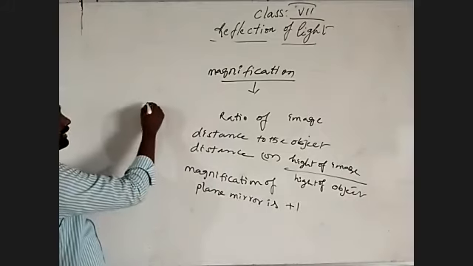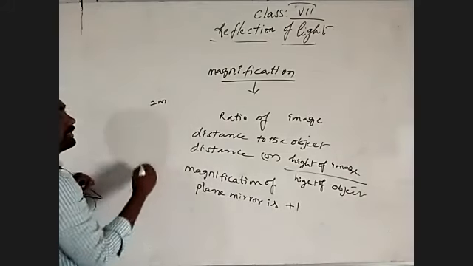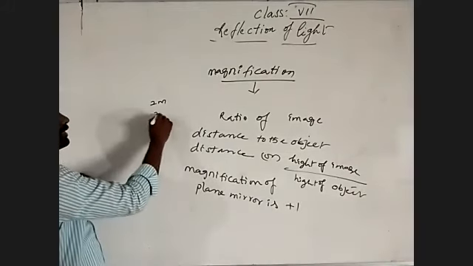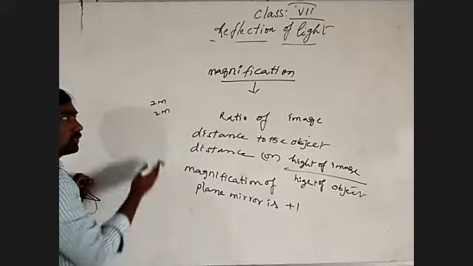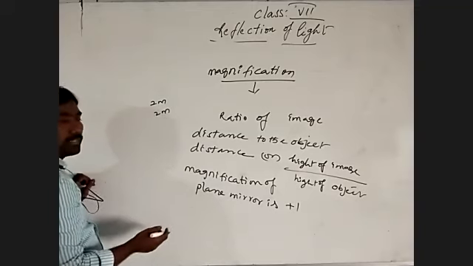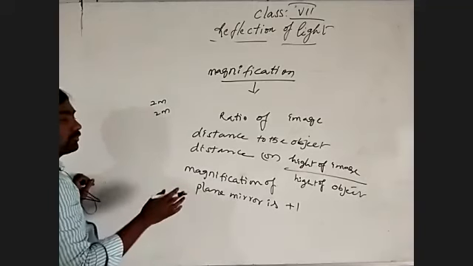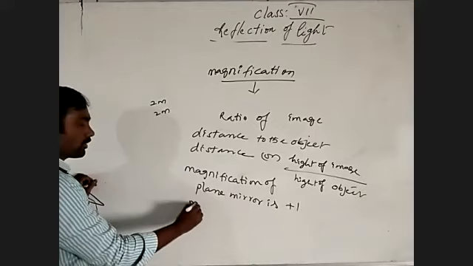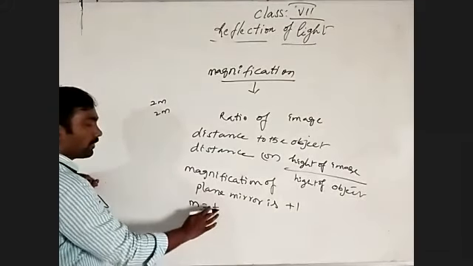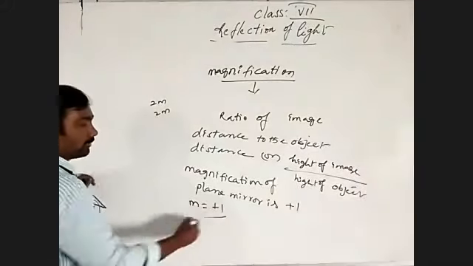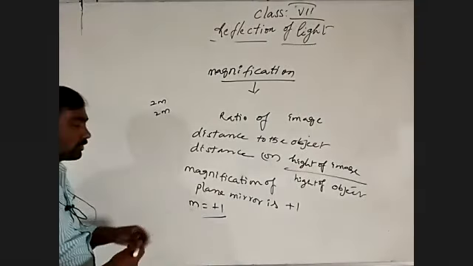If you stand 2 meters in front of a plane mirror, your image appears at the same distance. So 2 by 2 gives 1. Magnification is shown by m, and for a plane mirror it is +1.